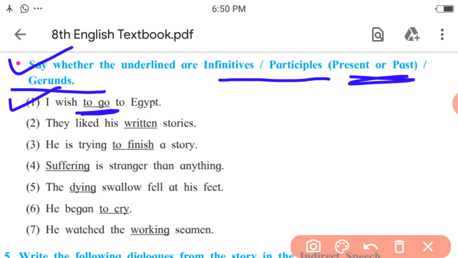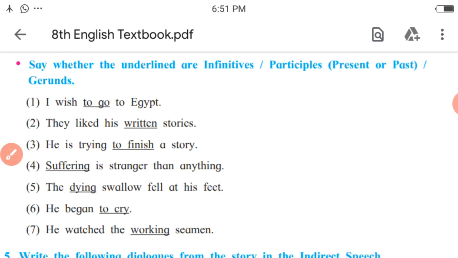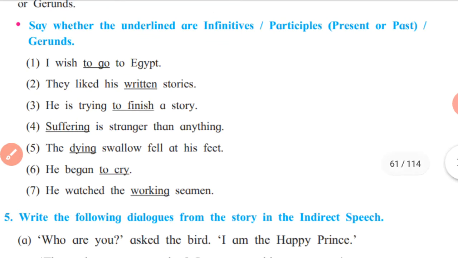Infinitive, right? Next one. They liked his written stories. The verb written is underlined. It is in V3 form and it is functioning as an adjective. So it is the past participle, right? Let us keep the third one and see the fourth. Suffering is stranger than anything. So here the verb suffering is working as a subject and as a noun. So it is a gerund, right? In the same way, write the answers for all these examples.